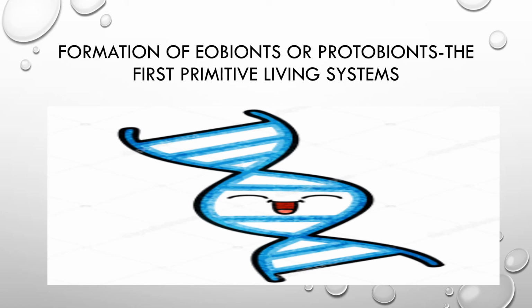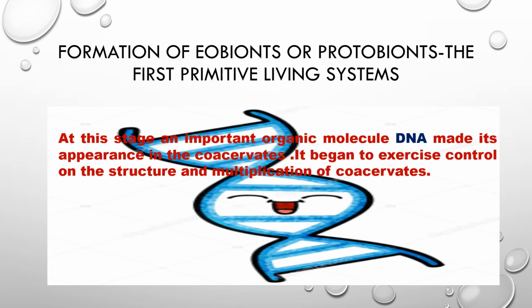So in the last slide, we saw that the first primitive cell was made, and its name is coacervates. But at that time we didn't know whether that primitive cell had life or not. So we have to study the next step. And the next step is formation of eubionts or protobionts, the first primitive living systems. At this stage, an important organic molecule known as DNA made its appearance in the coacervates.